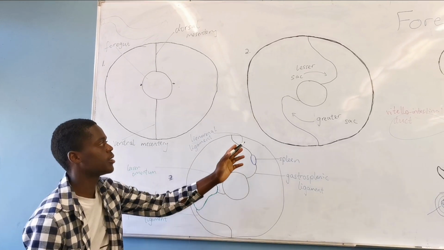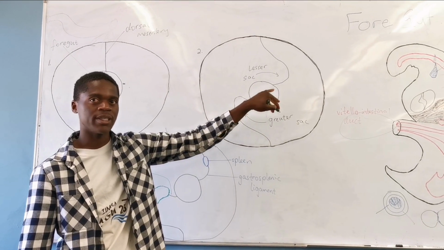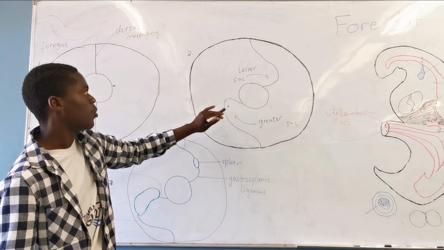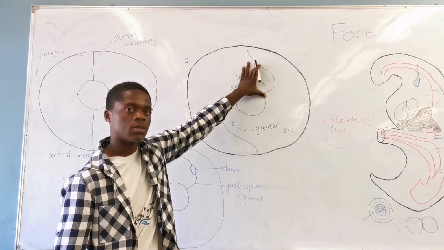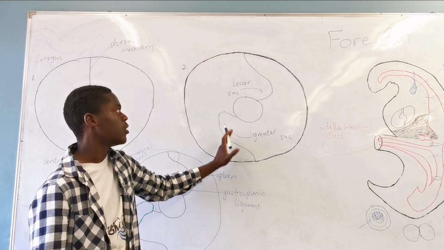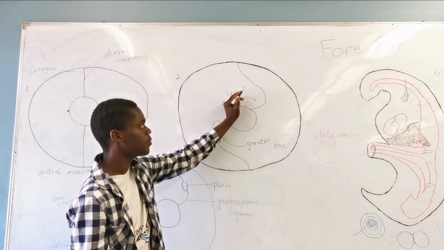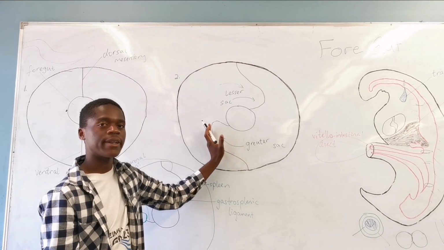During this 90-degree clockwise movement, we have the dorsal mesogastrium and the ventral mesogastrium, with the dorsal mesogastrium also moving in a clockwise direction, and the ventral also moving.